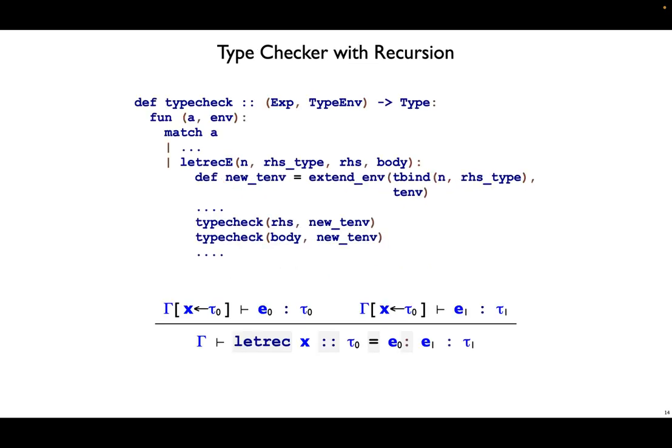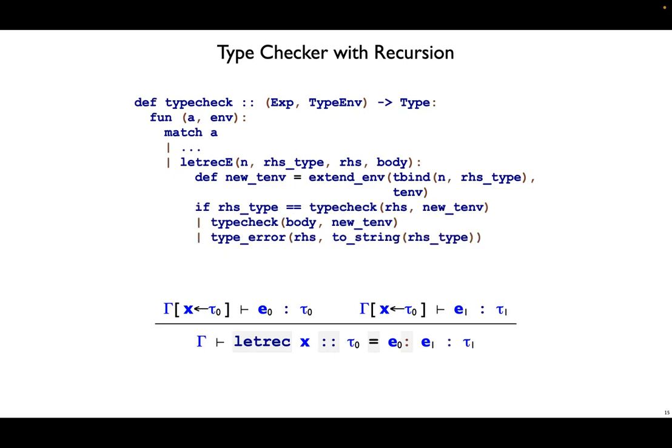To turn that into code, we need to type check the right-hand side and the body, and we need to do that type checking in an extended environment. We use the same extended environment for both of those cases. This environment binds n to the right-hand side type. With that, we're almost done. We just need to know that when we type check the right-hand side, the type that we get back is equal to the right-hand side type from the annotation. If it is, we can go on and type check the body. If it's not, raise a type error.